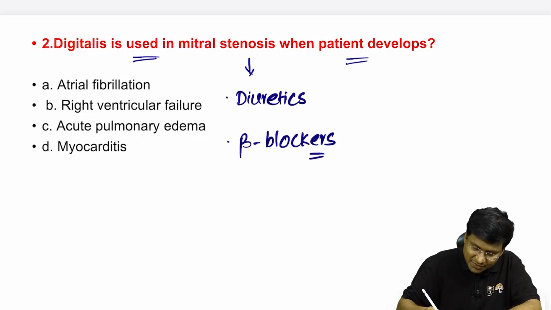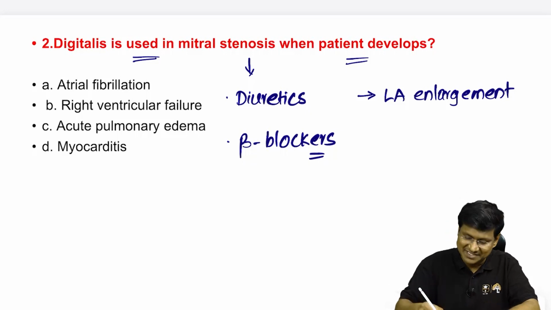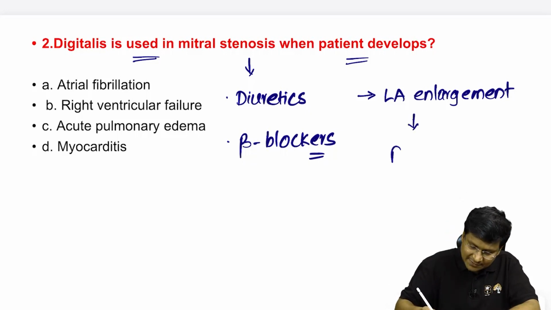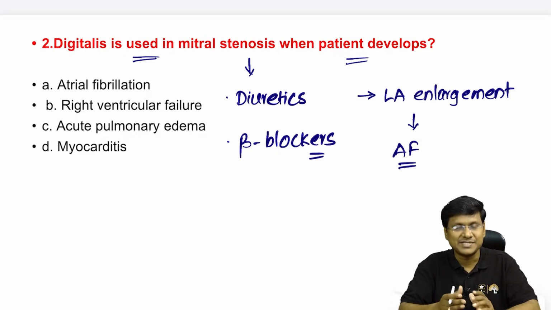But in patients with mitral stenosis, one very important finding is left atrial enlargement, right? This left atrial enlargement makes the heart go into atrial fibrillation. So secondary to left atrial enlargement, there will be development of atrial fibrillation.